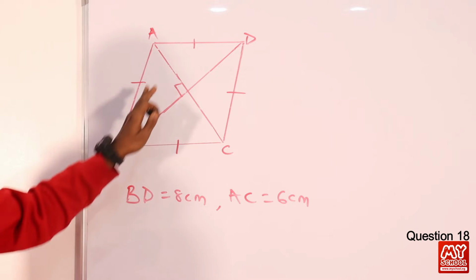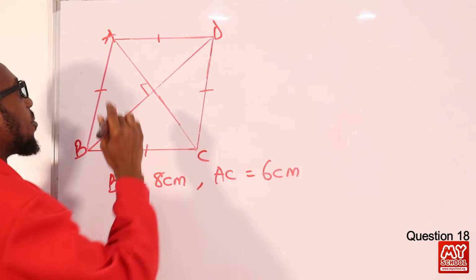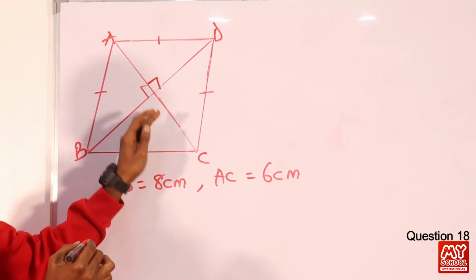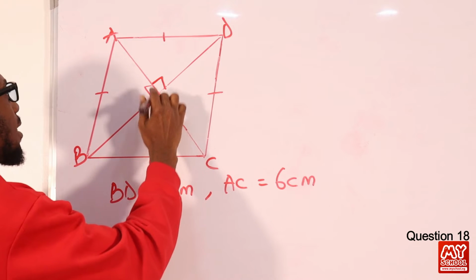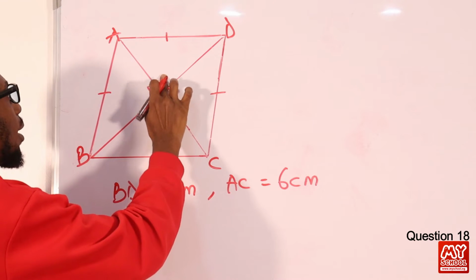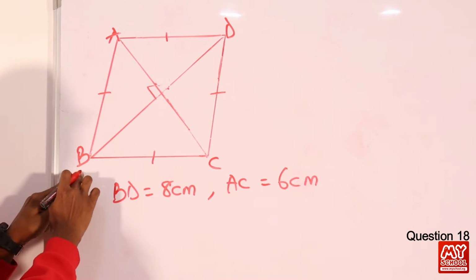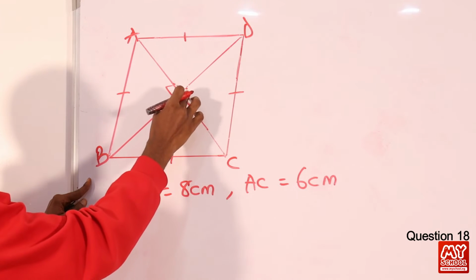We can see that these diagonals bisect each other at 90 degrees. So you can see our angle 90 right here. Recall that the diagonals of a rhombus bisect each other at 90 degrees. So this is 90, this is 90, this is 90. Let's work with this. We can identify this side. We see the diagonal B to D. The full length is actually 8 centimeter, but here is the middle.